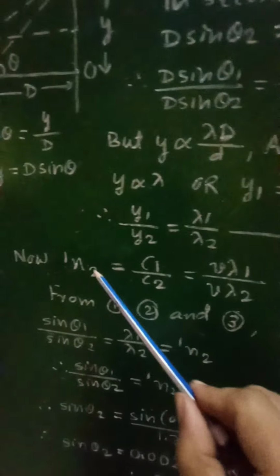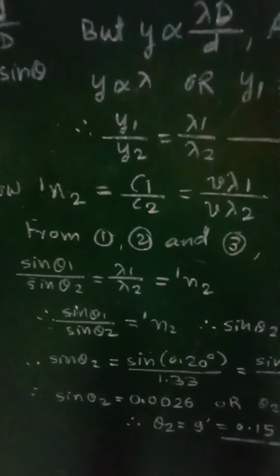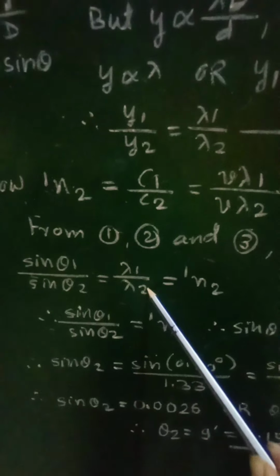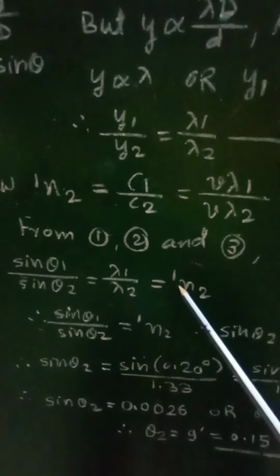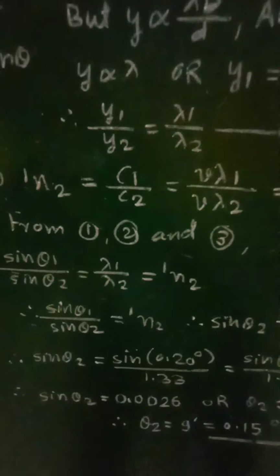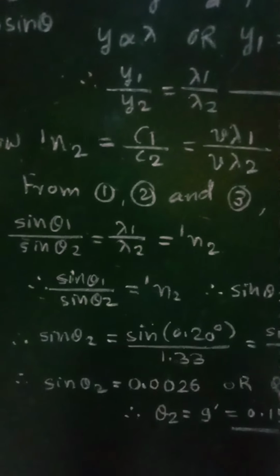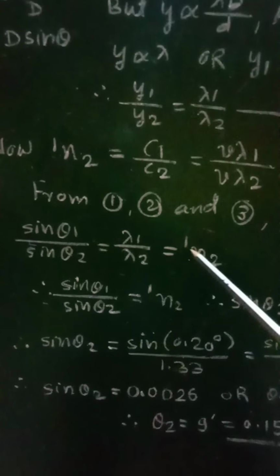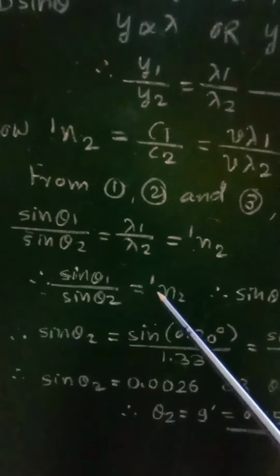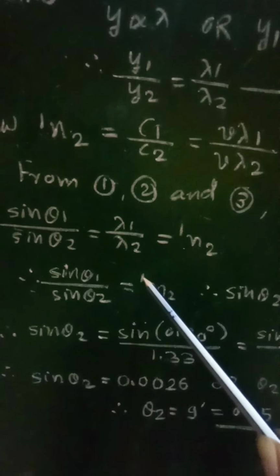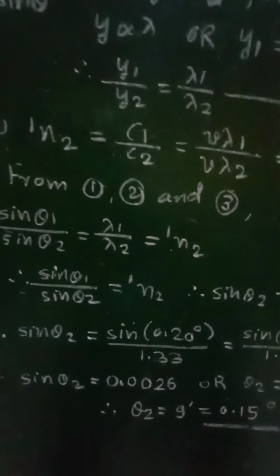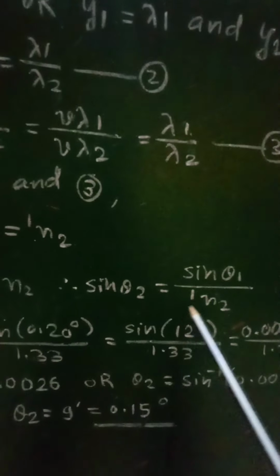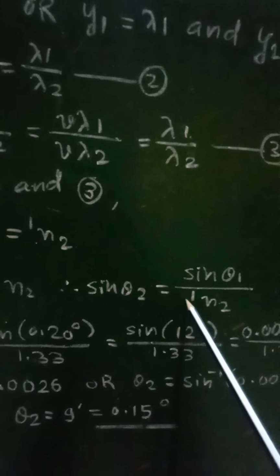And therefore, from all these three equations, sin theta 1 upon sin theta 2 equals lambda 1 by lambda 2, which equals the refractive index of the second medium with respect to the first medium. Considering only these two relations, sin theta 1 upon sin theta 2 equals the refractive index of the second medium with respect to the first medium. And therefore sin theta 2 is equal to sin theta 1 upon the refractive index of the second medium with respect to the first medium.